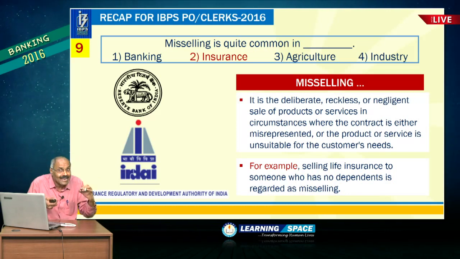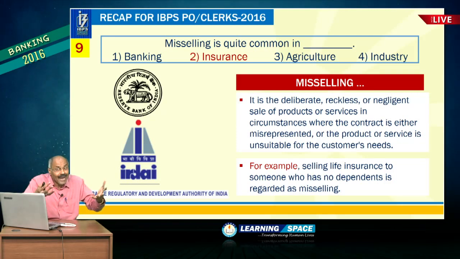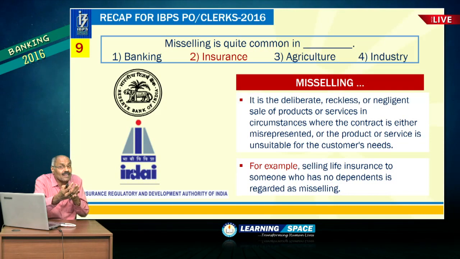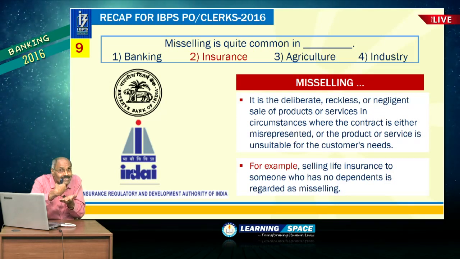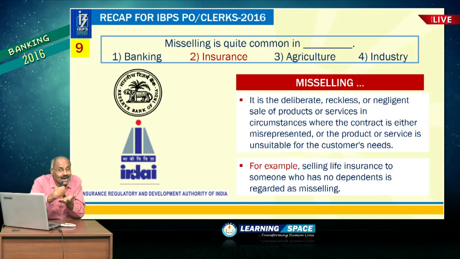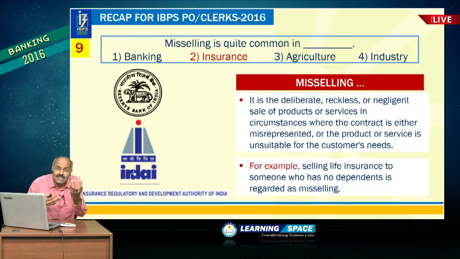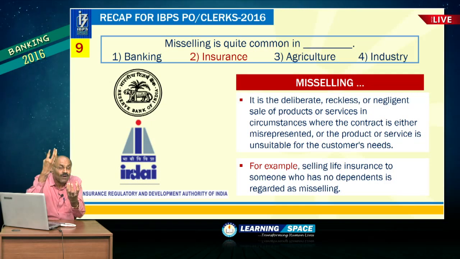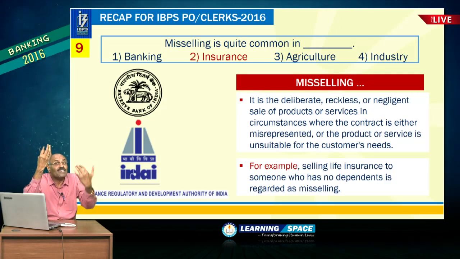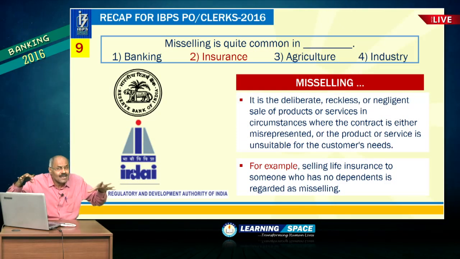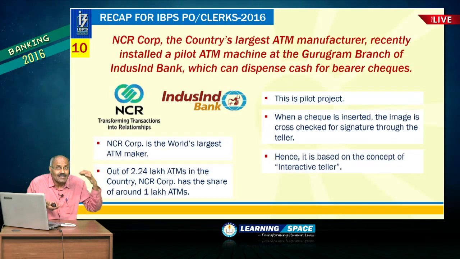And cross-selling, you may be asked for an example: when you are going to a bank, and they sell you some insurance product while you are visiting the bank, then it is cross-selling. And upselling means you want to purchase a TV at rupees 20,000, later on you purchase a TV of 40,000 rupees because the shopkeeper convinced you, that is upselling. So, these terms are very important: upselling, cross-selling, mis-selling. Do not forget, and look at the next one.